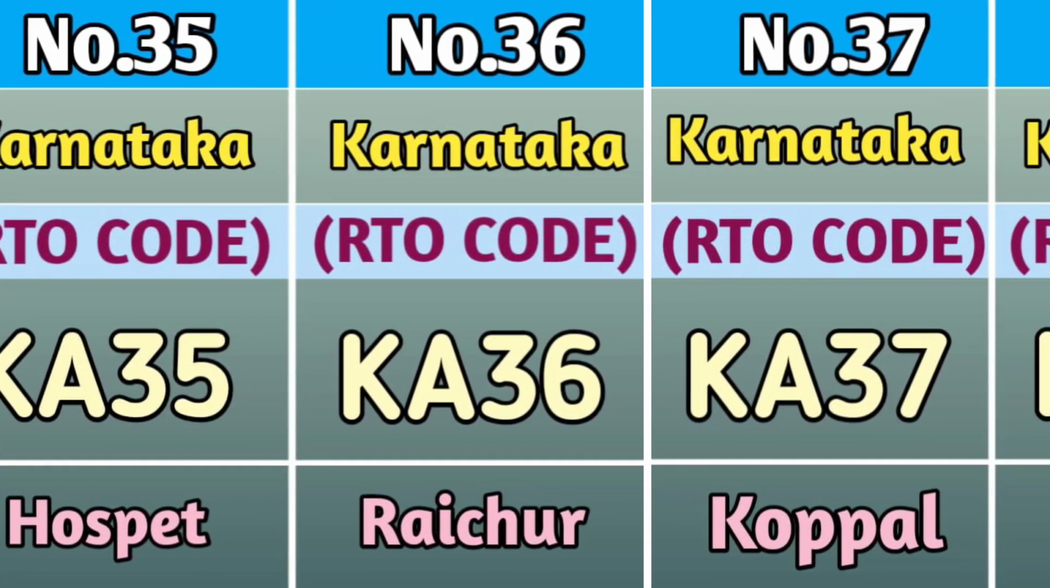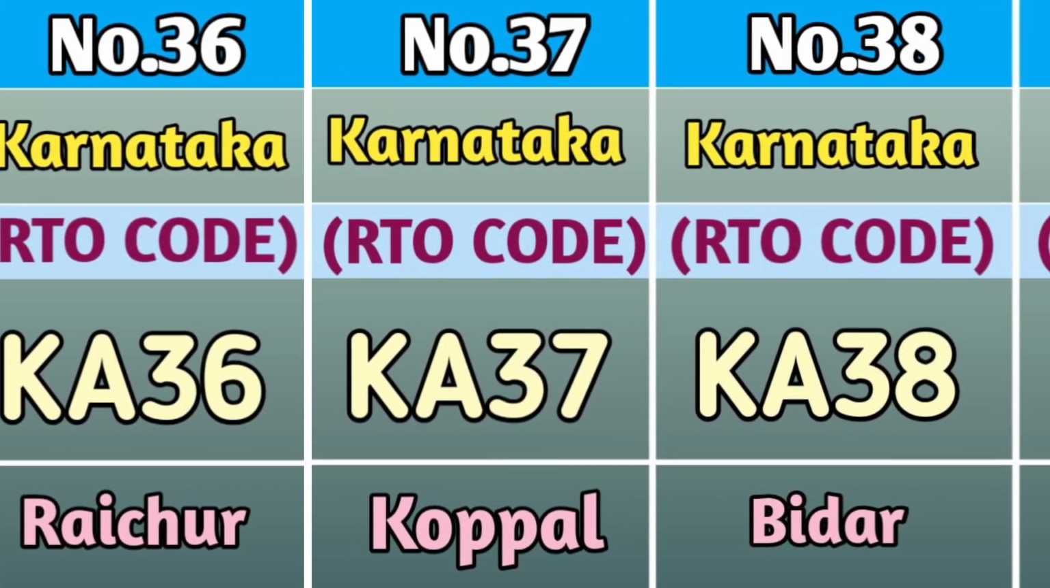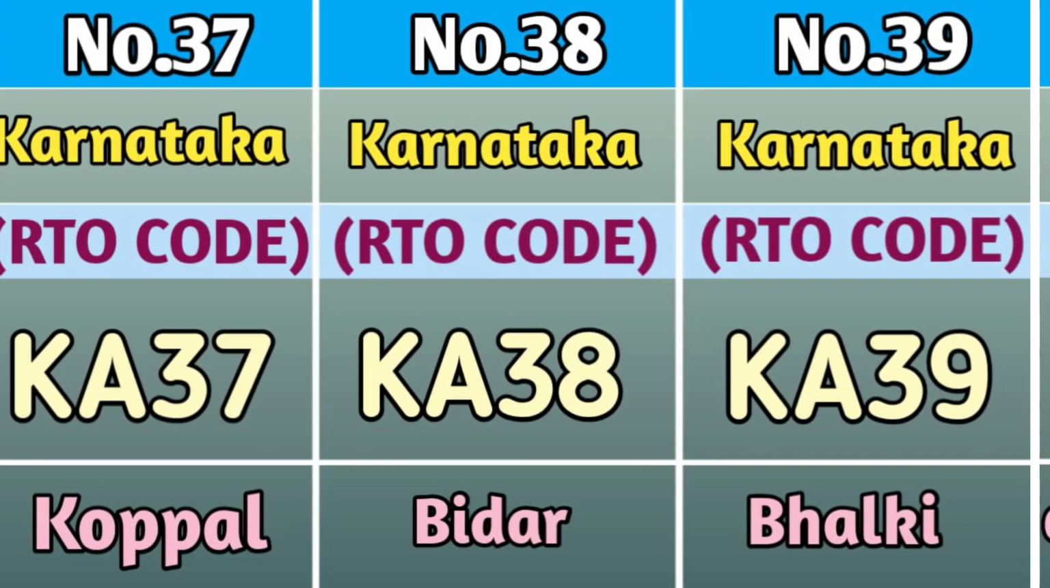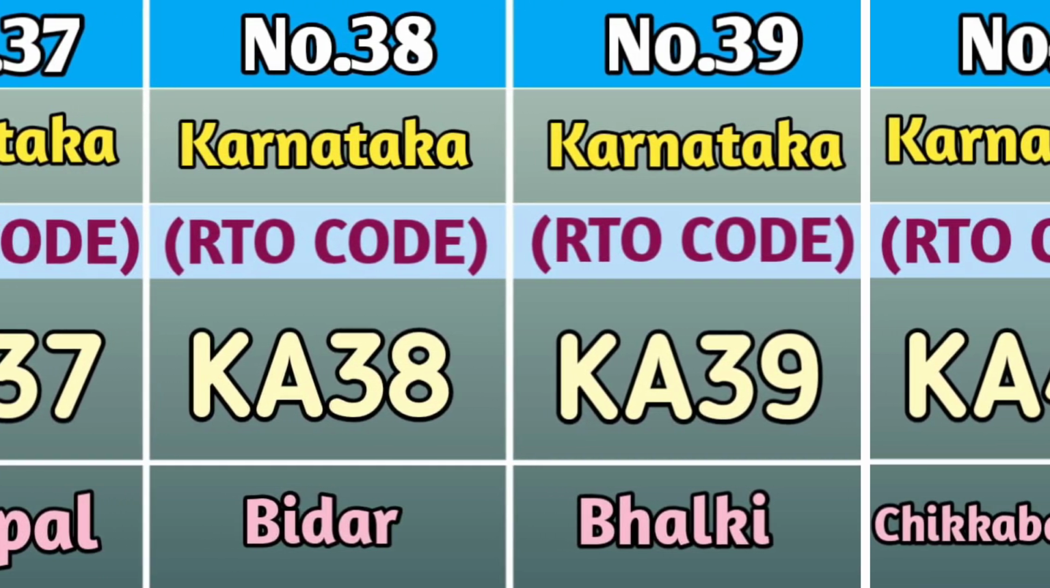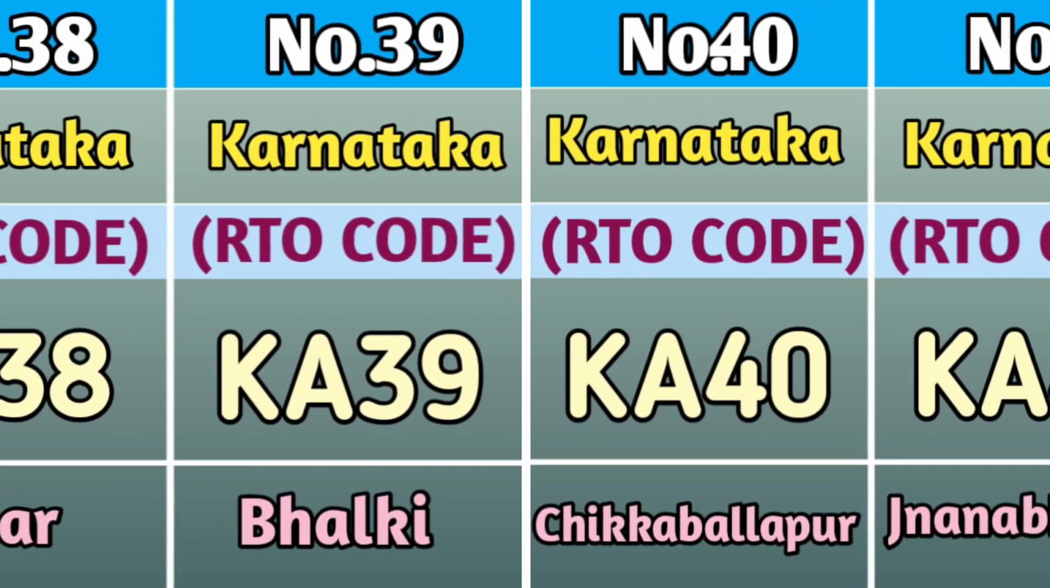At number 36, we have Raichur and the RTO code of Raichur is KA36. At number 37, we have Koppal and the RTO code is KA37. At number 38, we have Bidar and the RTO code of Bidar is KA38. At number 39, we have Bhalki and the RTO code is KA39.